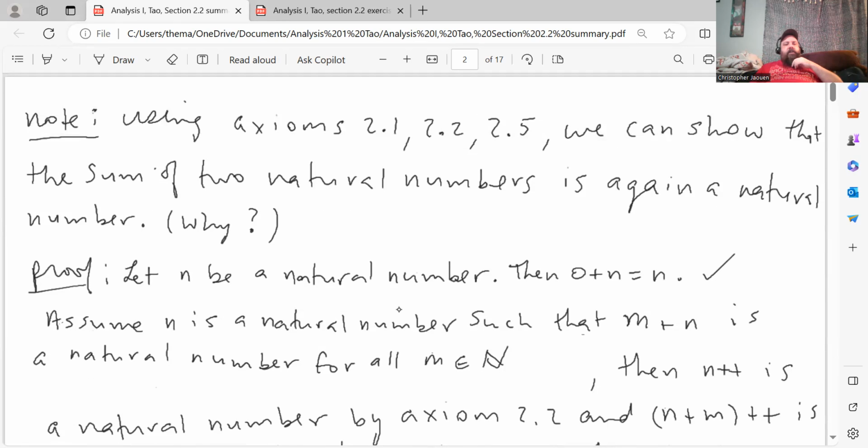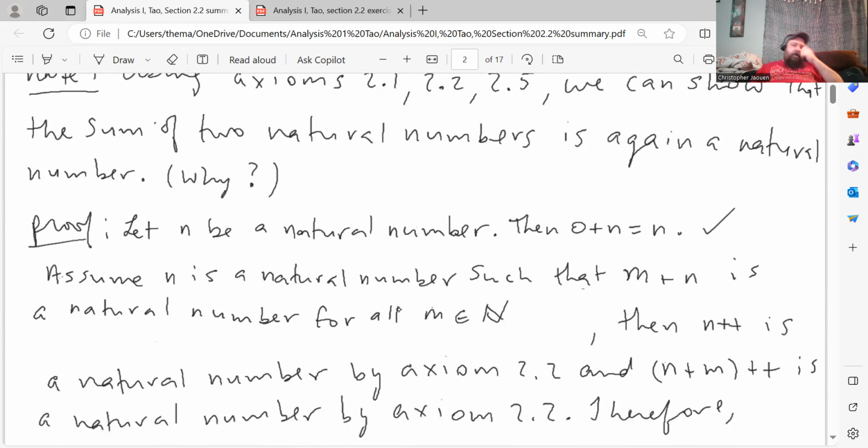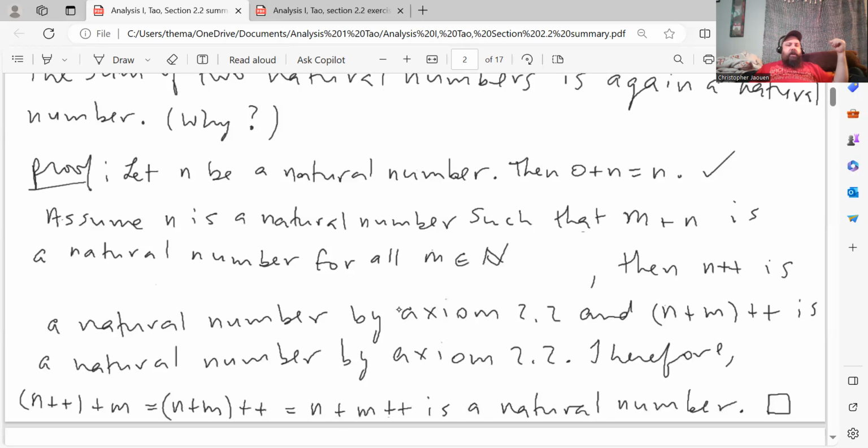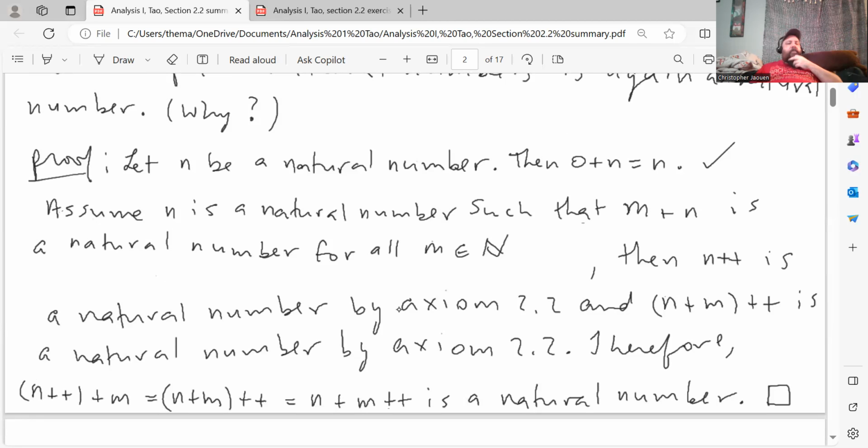Again, the statement is the sum of two natural numbers is again a natural number, and unsurprisingly, it's done by induction. So let n be a natural number. Then here's the base step: 0 plus n is equal to n, which is obviously a natural number, so that checks out. Then going on to the inductive step, assume n is a natural number such that m plus n is a natural number for all m and n. Then the successor of n is a natural number by axiom 2.2, and the successor of n plus m is a natural number by axiom 2.2.